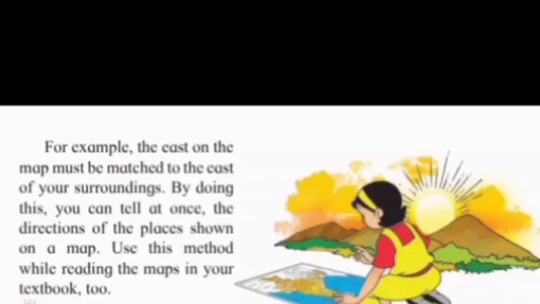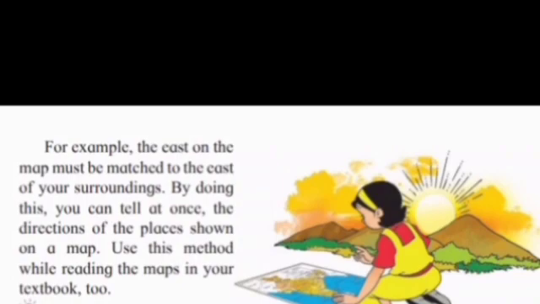Use of directions in a map. In a map, directions are always shown. They are indicated with the help of an arrow pointing north. The directions on the map have to be matched with the directions on the ground before reading the map. That is, the map must be aligned with the direction on the ground.